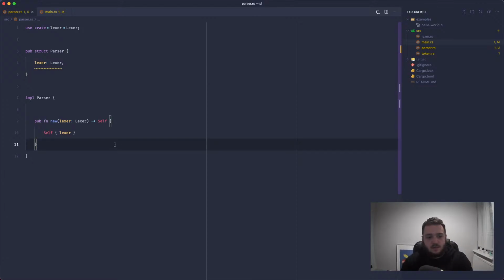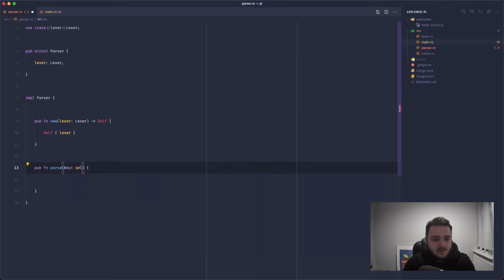Cool. So we actually want to pass the entire program out because we need to have an entire AST before we can read it, an abstract syntax tree, which is going to be like a tree of nodes where each branch is a new node. So I think what we can do is we'll have a public function called parse, and this needs a mutable reference to self because we're going to be mutating the state of Lexer up here.